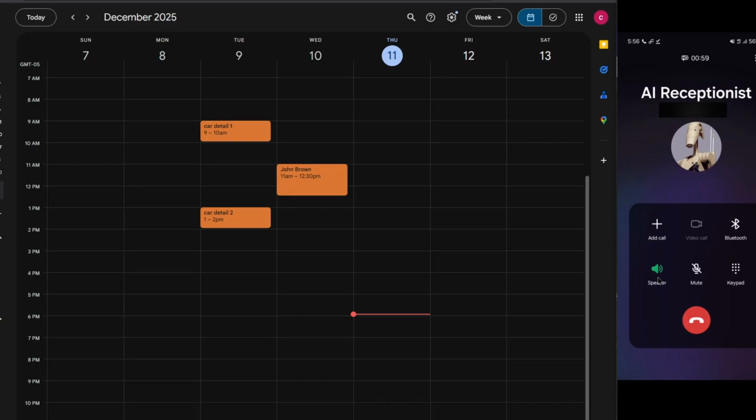Can I get one for 3 p.m.? Sure, I can set up an appointment for 3 p.m. on Friday. Could you please provide your full name, phone number, and date of birth to proceed with the booking? My full name is John Brown. My date of birth is December the 12th, 1955. And my phone number is 929-732-6094. Your appointment is confirmed for Friday, December 12th at 3 p.m. Thank you, John Brown. Have a great day. No problem.